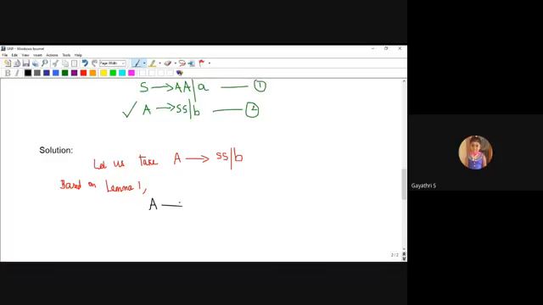A produces, in the first place of S, I will replace this S with the S production. So it is this production, S produces 2 times A and one single non-terminal A. So S is replaced with A, then the last S. This is one production.